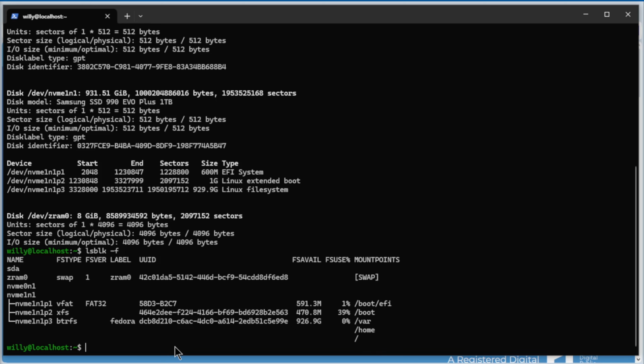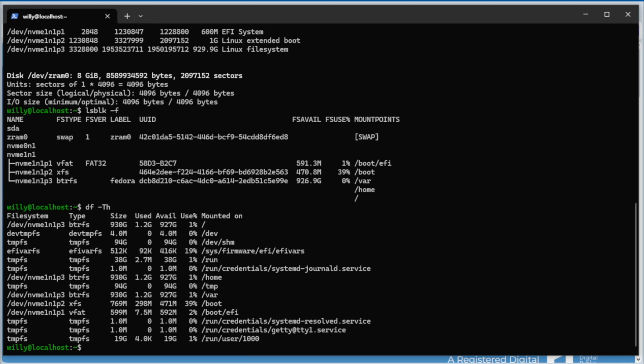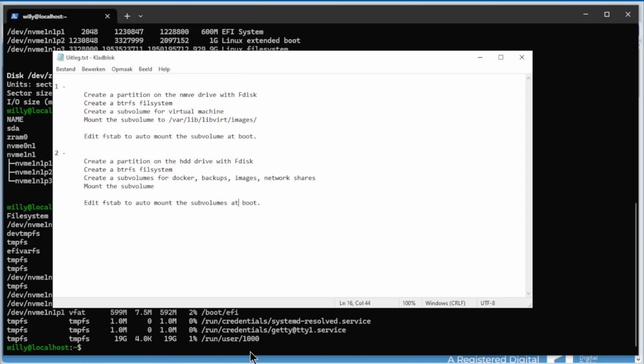Next command is df -hT. Again, the existing file systems. Here you don't see sda and nvme0n1. This one and this one you don't find here because here and here we do not yet have a file system. You see that here? No file system. So the first thing, again, our explanation.